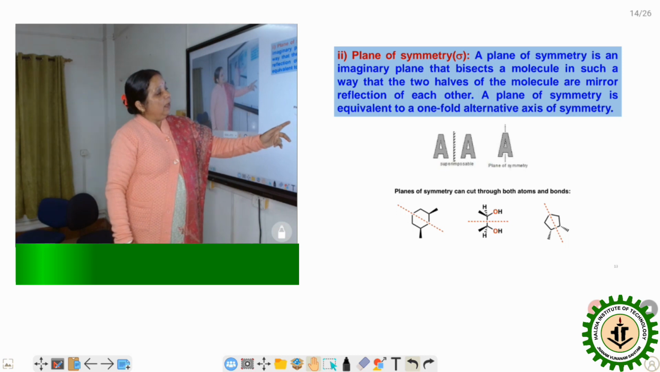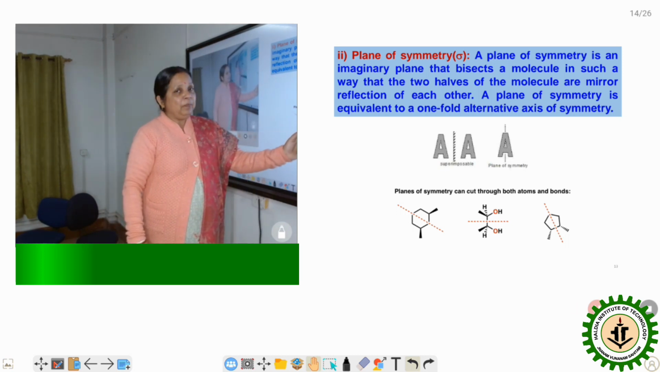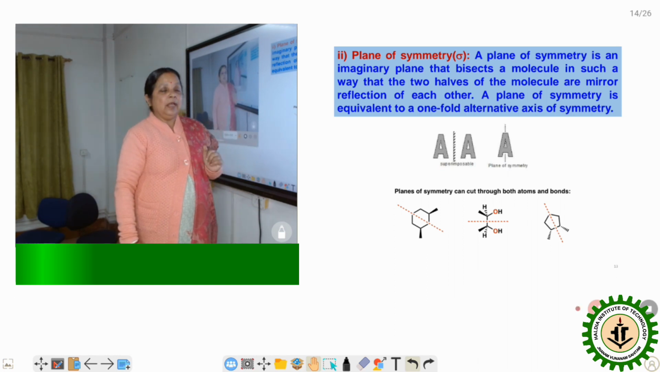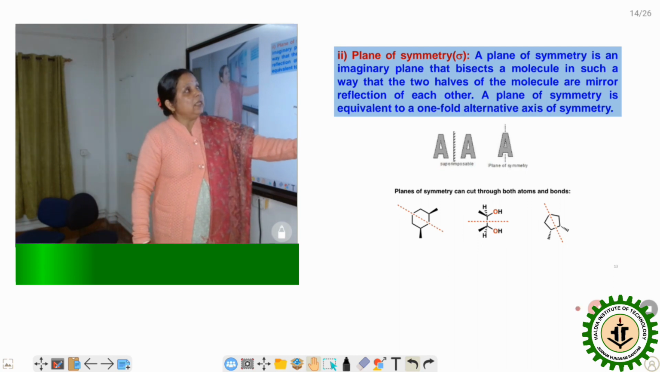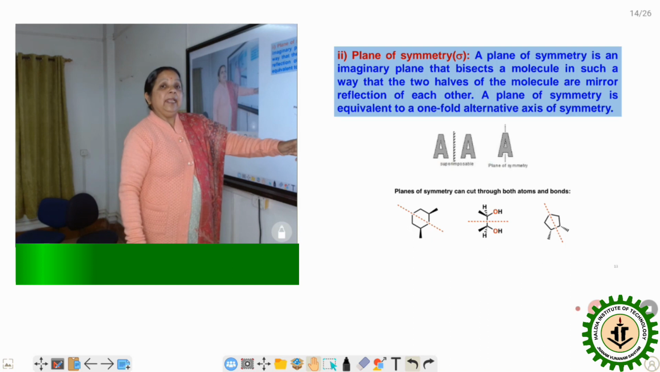In the same manner, we are taking various types of compounds. Now this is the imaginary plane that bisects the molecule in such a way that one half is the mirror image of the other. So these compounds have a plane of symmetry present, and these compounds are optically inactive.